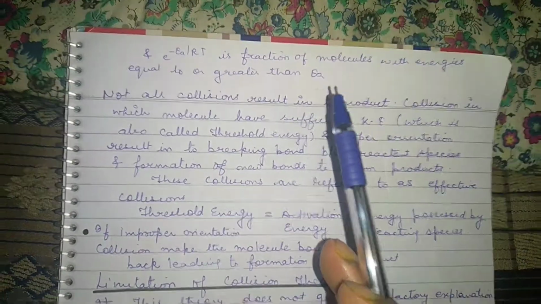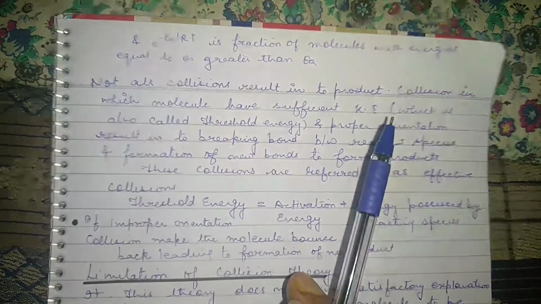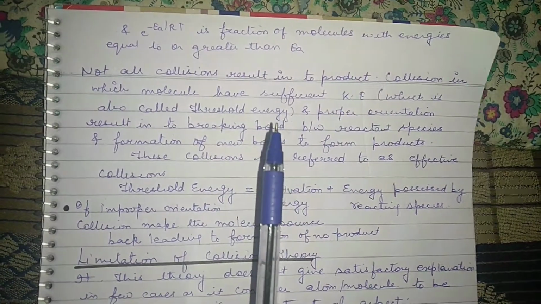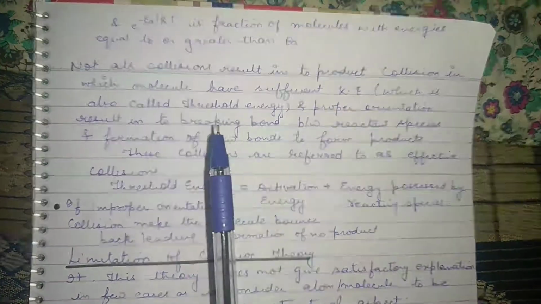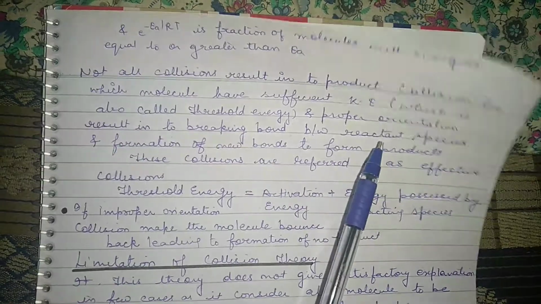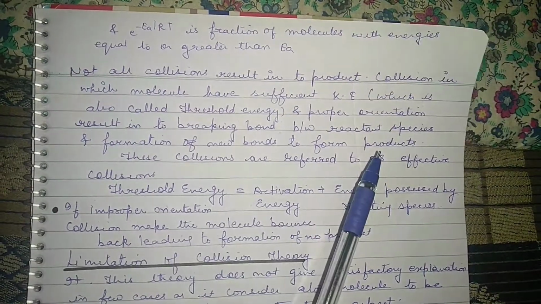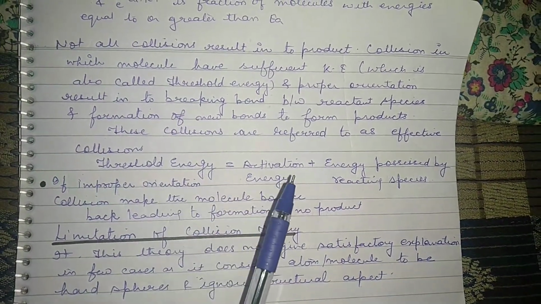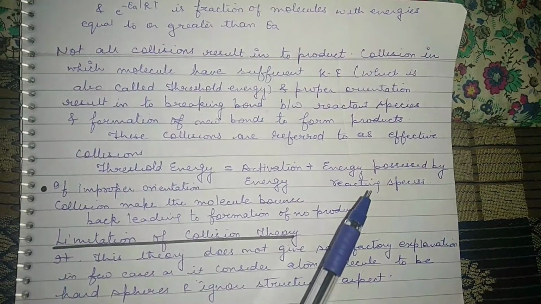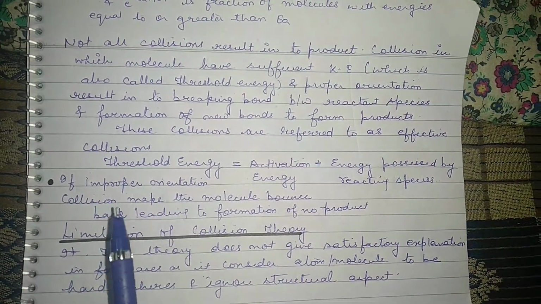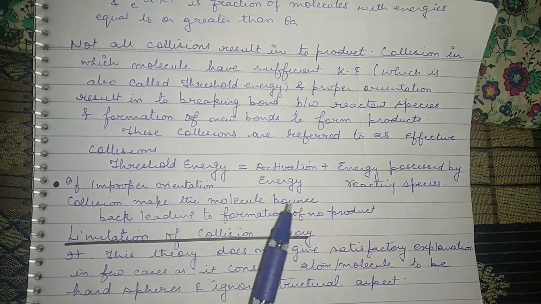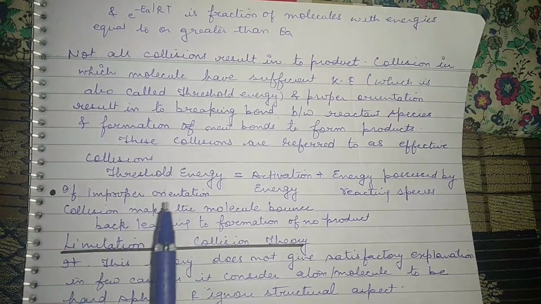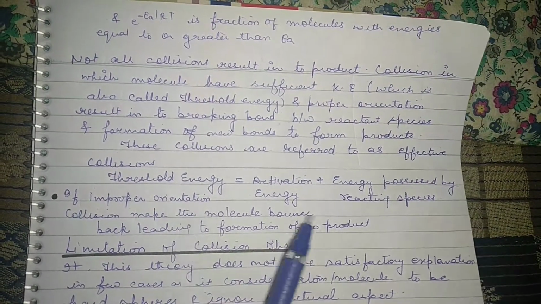Not all collisions result in products. Collisions in which molecules have sufficient kinetic energy, which is also called threshold energy, and proper orientation result in breaking of bonds between the reactant species and formation of new bonds to form the product. These collisions are referred to as effective collisions. Threshold energy is equal to activation energy plus energy possessed by the reacting species. If there is improper orientation, then the collision makes the molecules bounce back, leading to no product formation. So there will be no reaction.